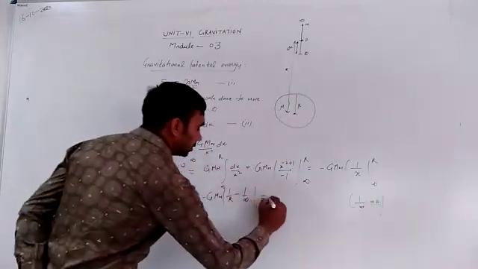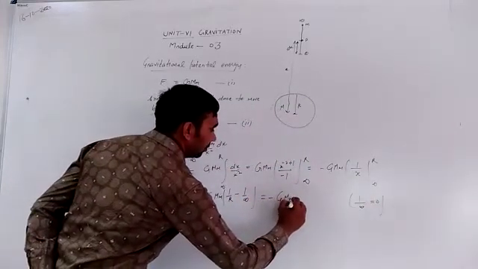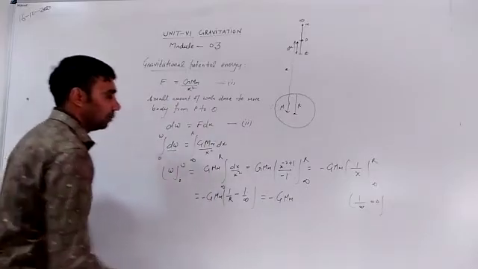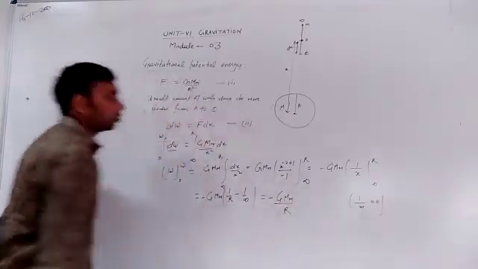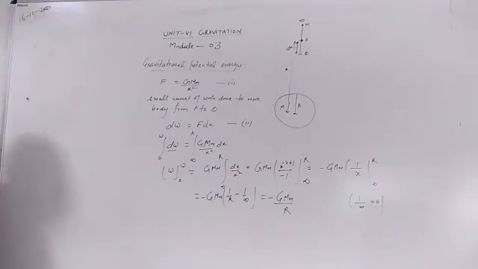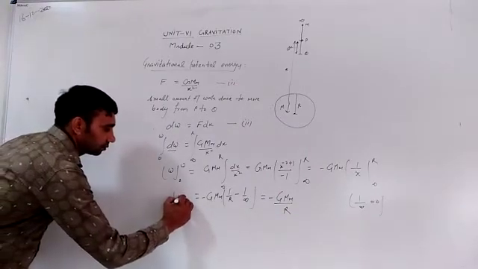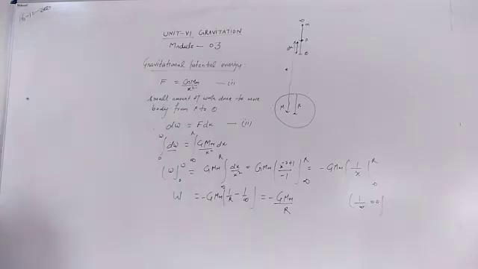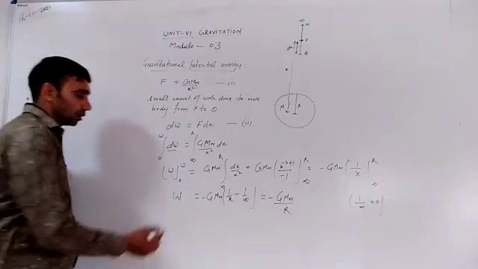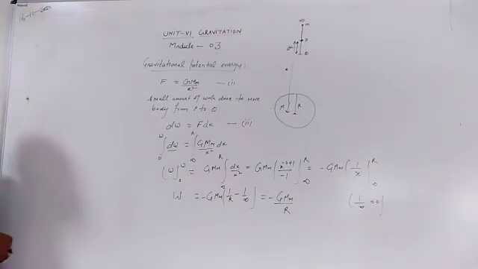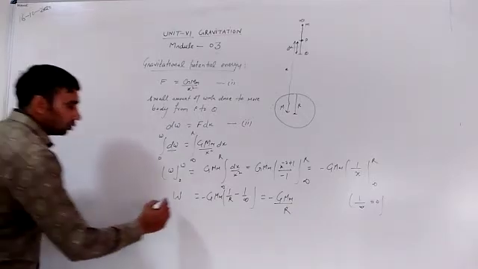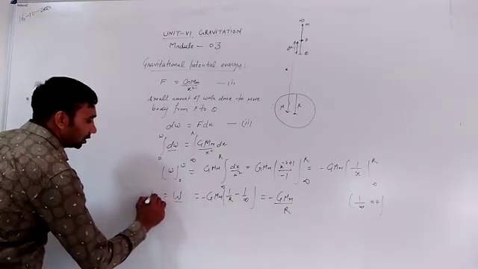Therefore this can be written as minus GMm upon r. So the gravitational potential energy of a body is negative. It means the body is in the field of the Earth, that is, bound to the Earth. So this work done is equivalent to gravitational potential energy.